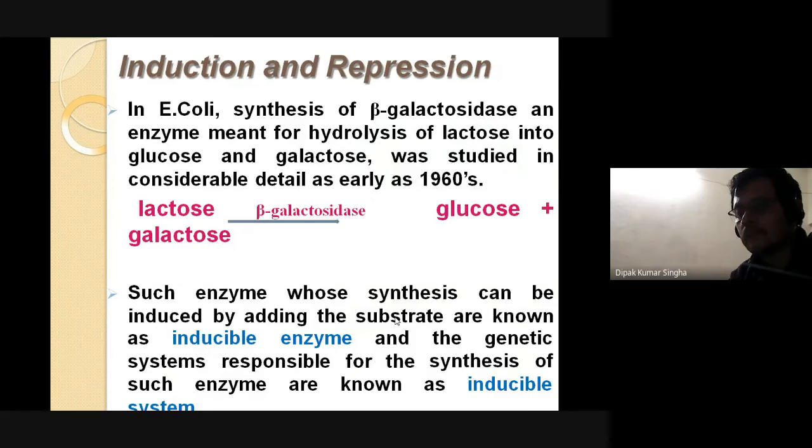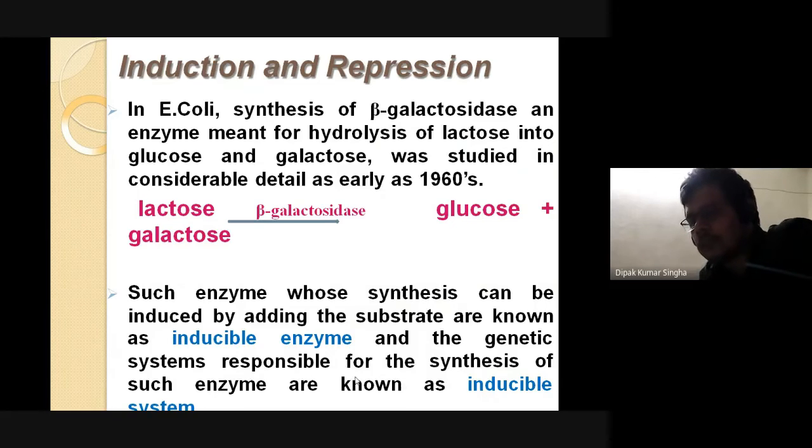Induction and repression. What is induction and what is repression? In case of E. coli, Escherichia coli, synthesis of the enzyme beta galactosidase is discussed in the Lac operon system. It is the hydrolysis of lactose into glucose and galactose, and was studied in considerable detail as early as 1960. Such enzymes whose synthesis can be induced by adding a substance are known as inducible enzymes. With beta galactosidase, lactose is converted to glucose plus galactose.